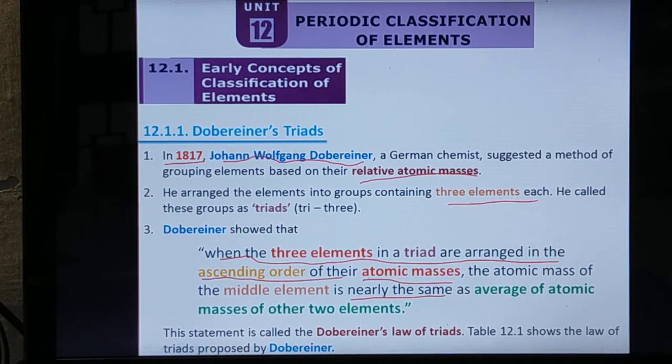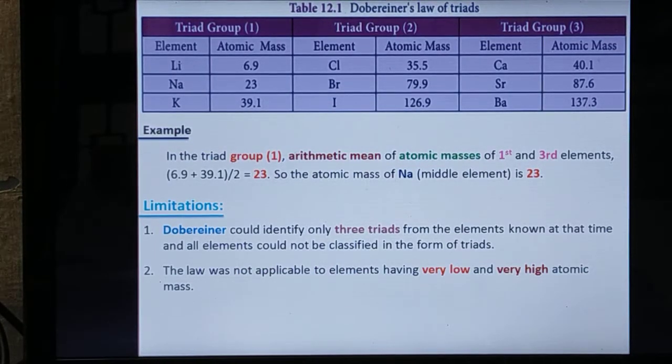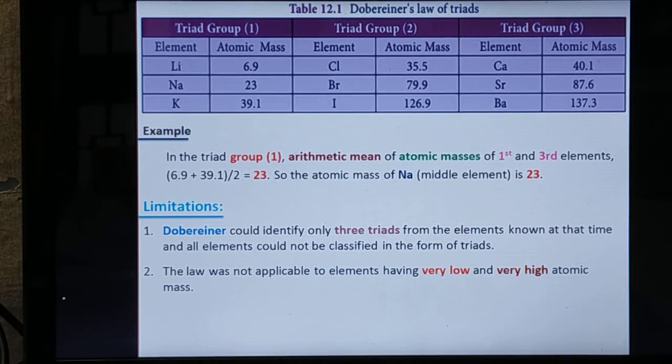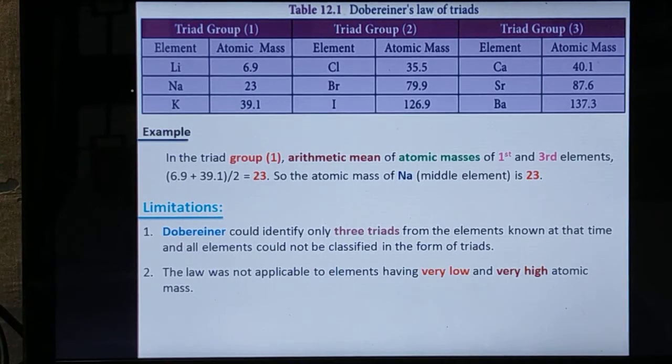This arrangement we can understand with one example. Let us see table 12.1. There are 3 sets of elements tabulated: group 1, group 2, group 3. Listen, in group 1, there are 3 elements: lithium, sodium and potassium.